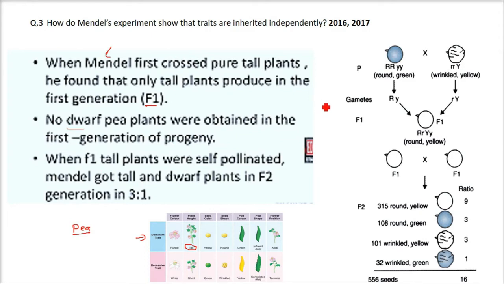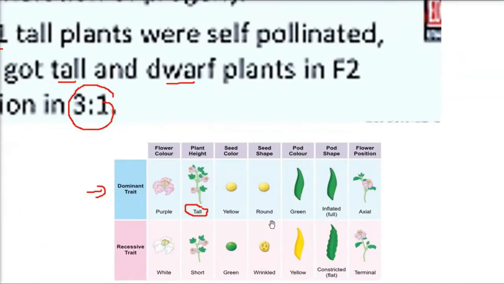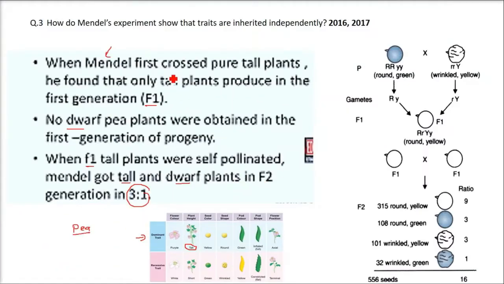Dwarf means short. No dwarf pea plants were obtained in the first generation of progeny. When F1 tall plants were self-pollinated, Mendel got tall and dwarf plants in the F2 generation, in the ratio 3:1. So this shows that the traits are inherited independently. You can have a look here, and if you want to show, you can show it like this also.